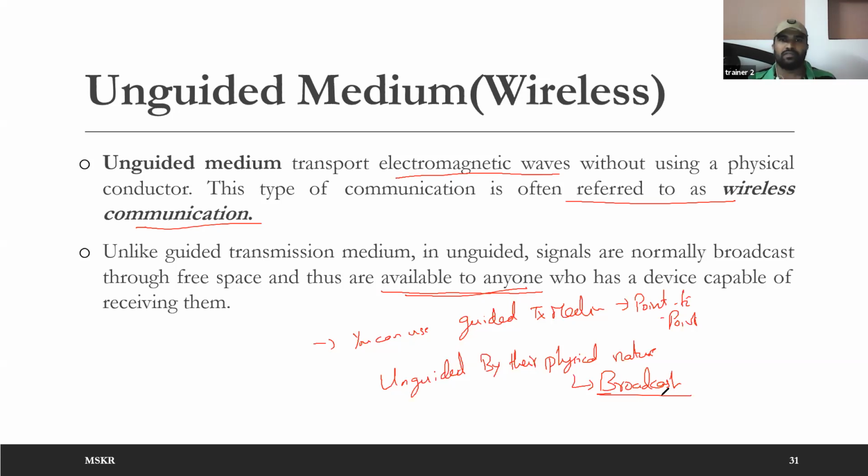Since it is a broadcast medium, you need to concentrate on how to limit collisions. In point to point links, that means in wired communication, there is very little chance of getting collisions.